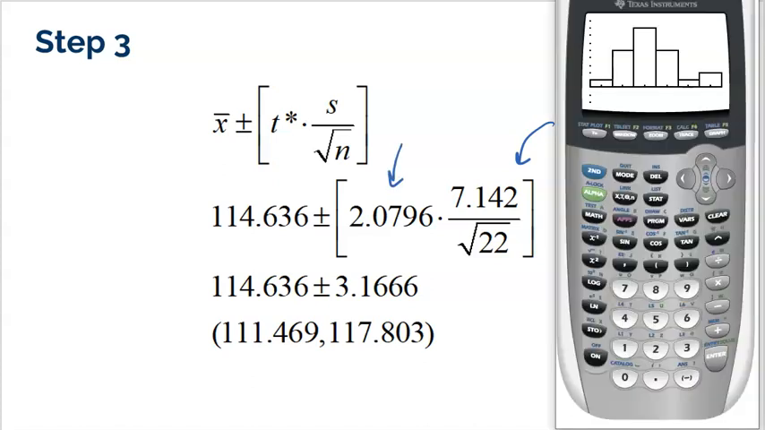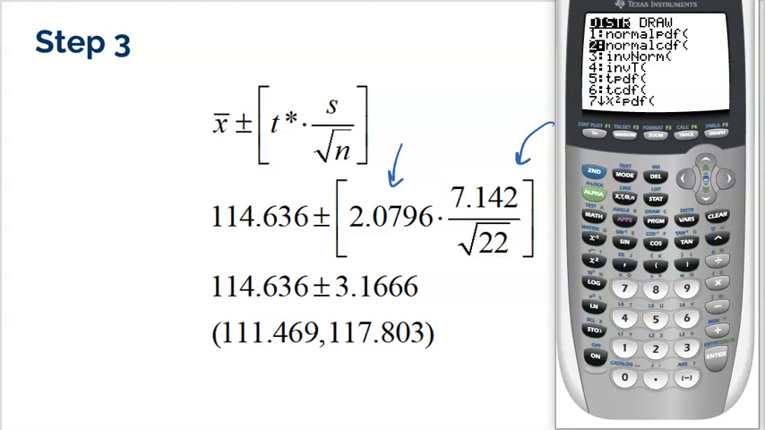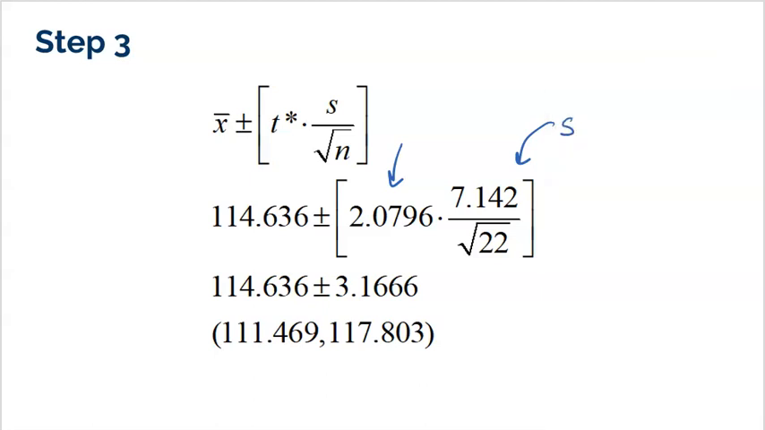Let's go over how to get T star one more time. So we're going to go second vars, go down to invert T. And again, we wanted a 95% confidence interval, so that puts 0.025 at the bottom, 2.5% at the bottom. And we have 21 degrees of freedom. Remember, there's a different T model for every sample size based on the degrees of freedom. And this gives us our special T star of 2.0796. So pretty easy, right?